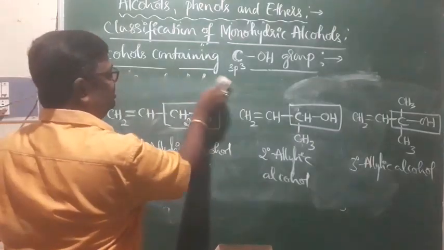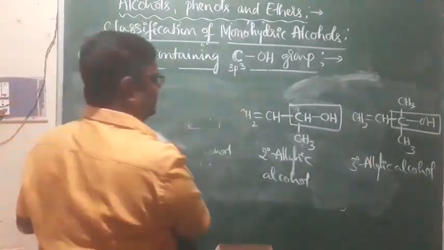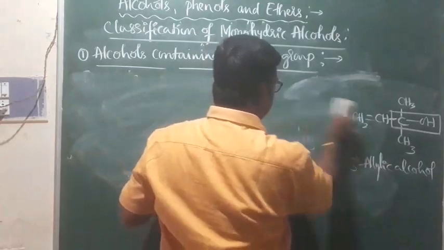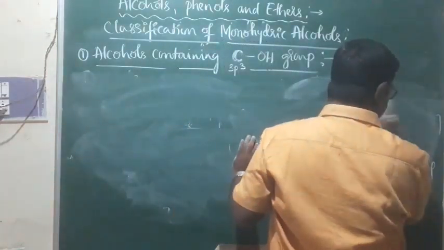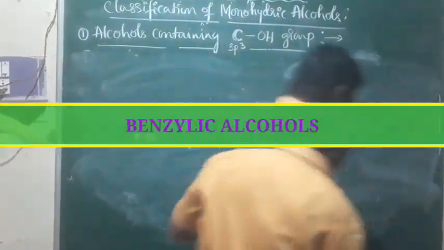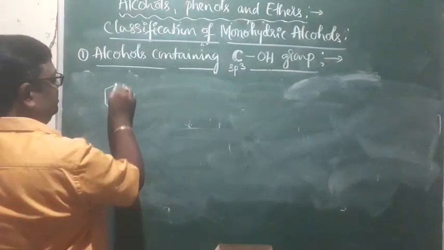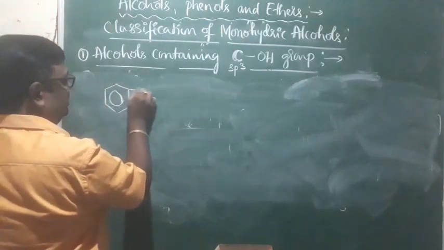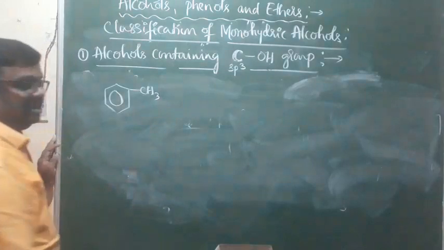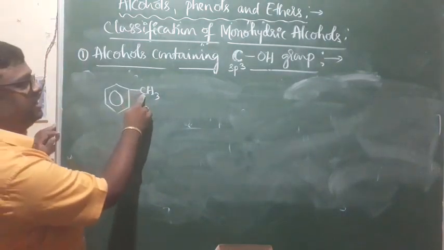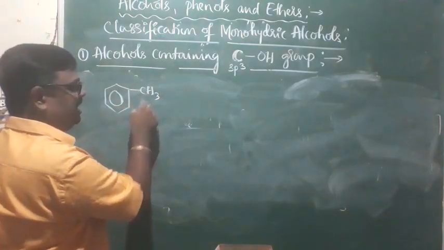Alcohols containing OH group directly attached to the sp3 hybridized carbon atom. And that will be benzylic alcohols. As far as benzylic carbon is concerned, look at this. This is toluene, right? The carbon atom, once again, sp3 hybridized carbon atom.